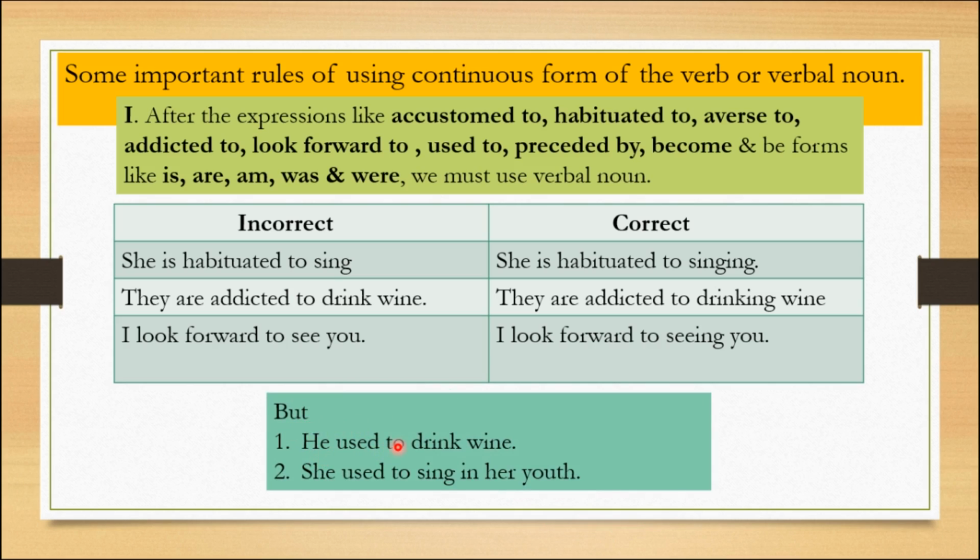Look here: he used to drink wine. Why don't I use drinking here? Do you know, children? Whenever you use helping verbs like is, are and others, then only we use drinking, singing. If we do not use any helping verb with these phrases, then we have to use only the plain infinitive: drink, sing, like. I think you understand. Of course, it has some level of difficulty, but please try to learn these.